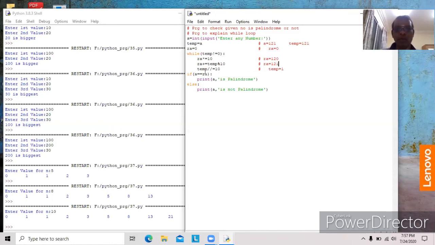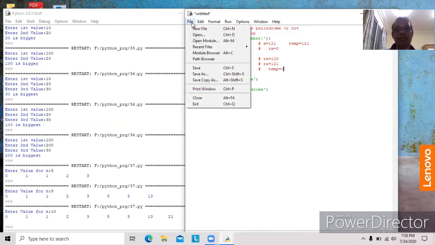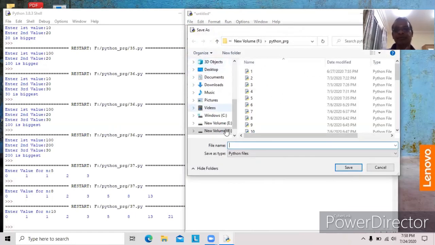Now temp is 1, 1 floor division 10 becomes 0. Again it goes here. 0 not equal to 0, condition false. It comes out of the loop. Now A contains 121, RA contains 121. So both are equal. Condition becomes true. Then A is palindrome. The else part will not execute. We will save it and see the output.